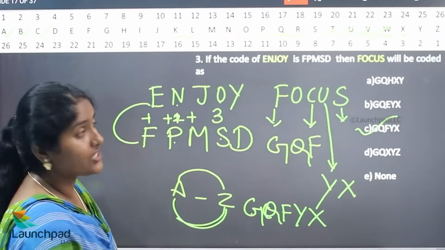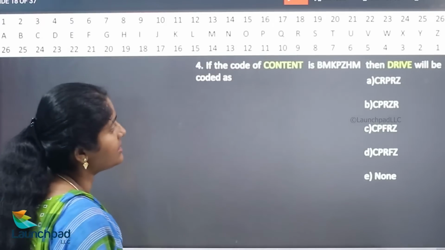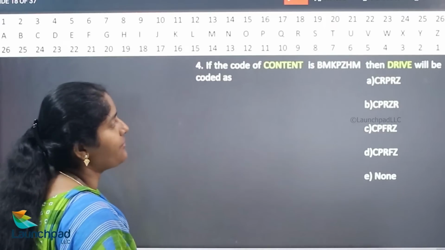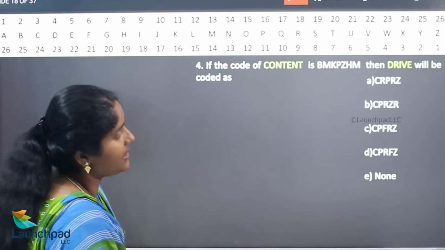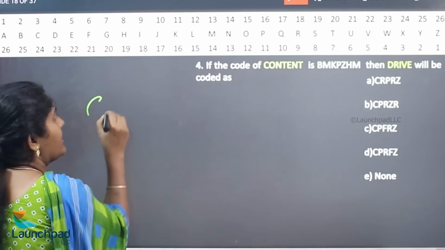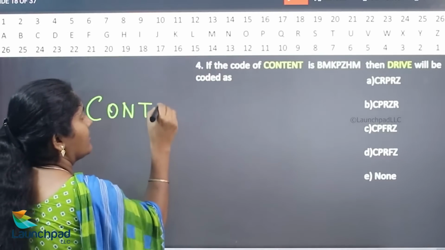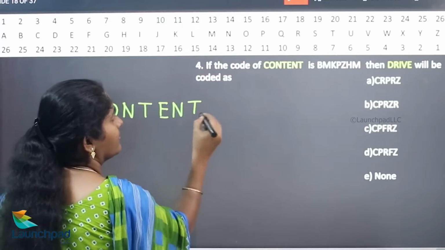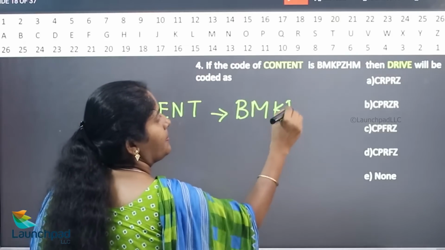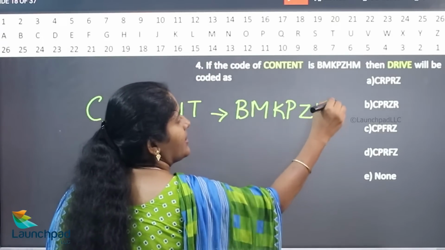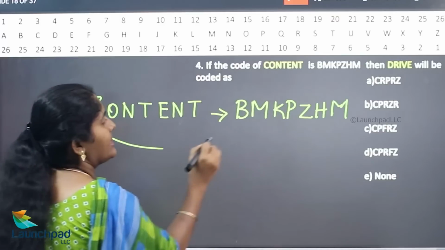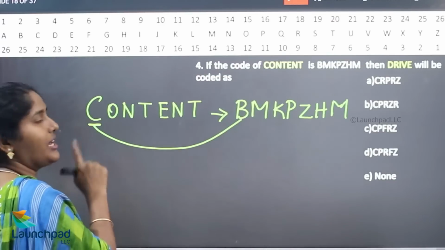We'll move on to your next question. Now, your question is, if the code of content is BMKPZHM, then drive will be coded as. So, what is the letter which is used for C? B. Previous letter. They are taking the previous letter.